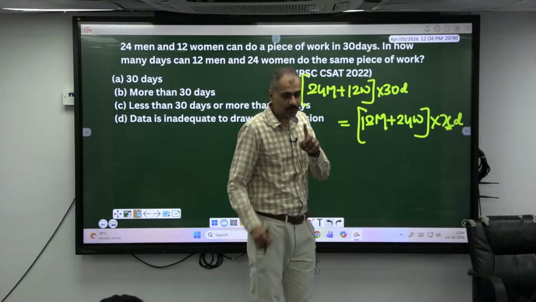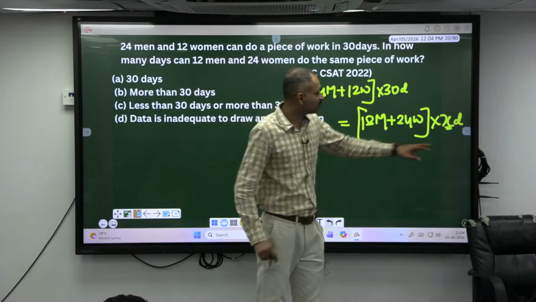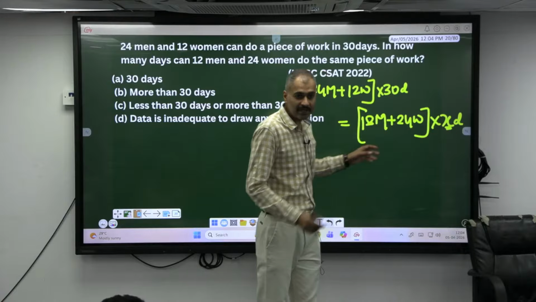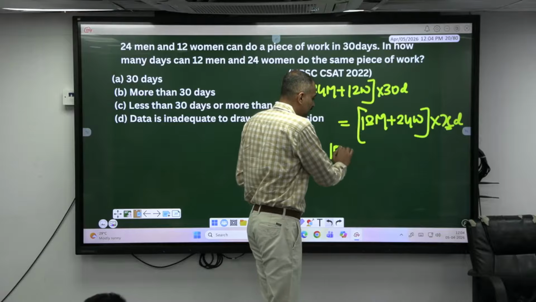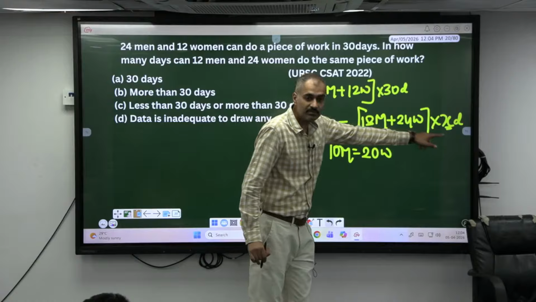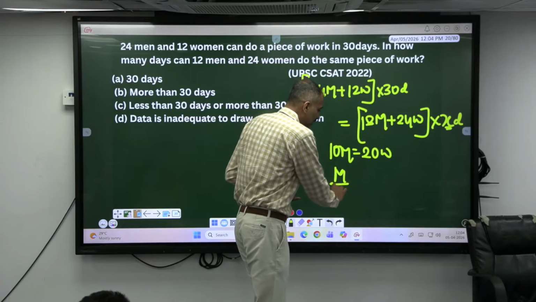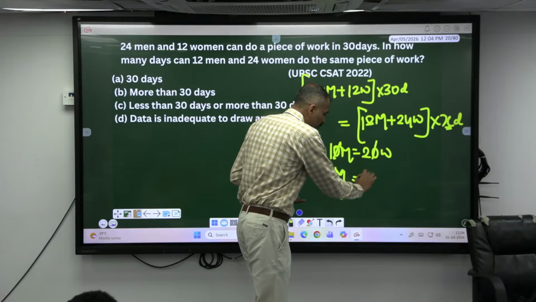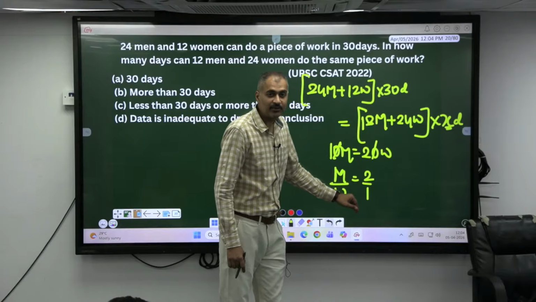Very similarly, we did a question, 13 men is equal to 18 women, in a Buntala. In that particular case, there was no X there. Hence, we could have equated, like terms can be subtracted, and for example 10 men is equal to 20 women, I can put it in this form. If there was X, we can put it in this form where men and women efficiency becomes 2:1 in this particular case. We require efficiency to find the answer.